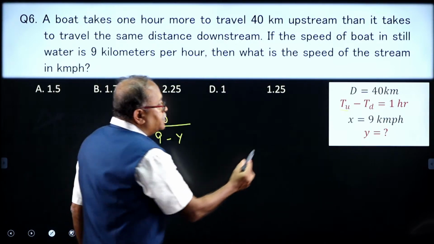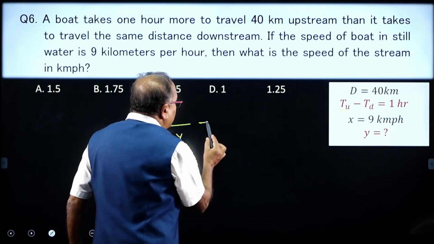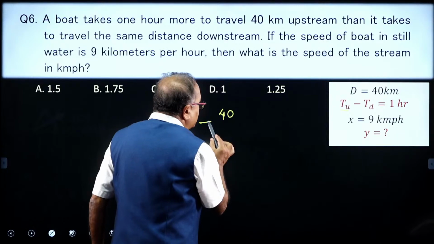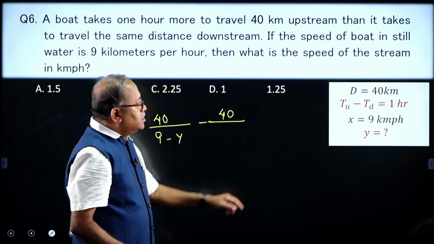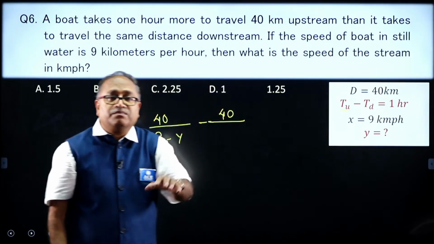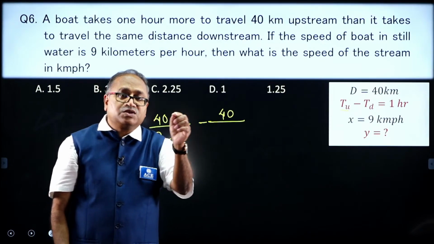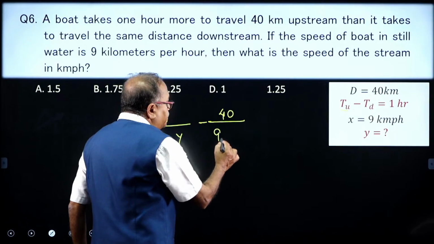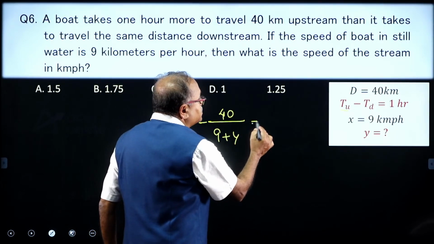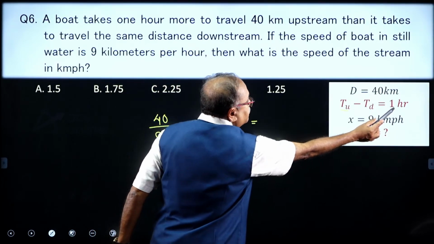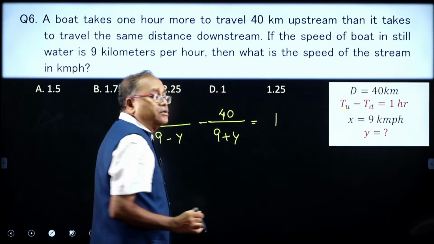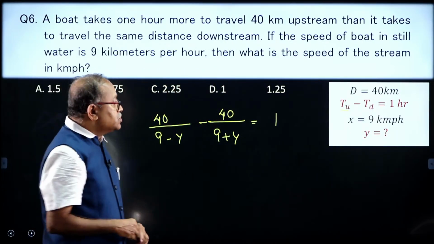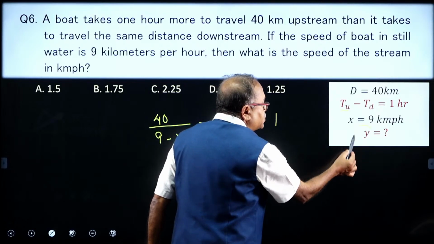Minus 40 kilometers divided by the downstream speed, which will be x plus y, where x is 9, so 9 plus y, and which is equal to the 1 hour difference given. By doing so, you are asked to find out y.